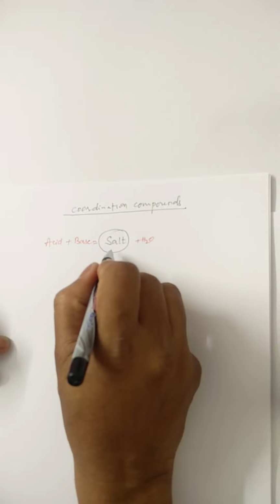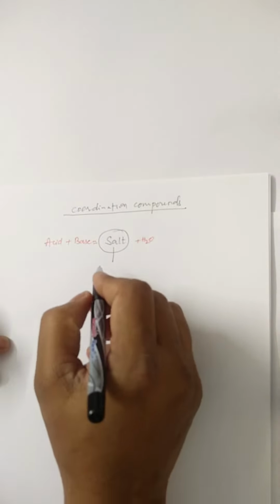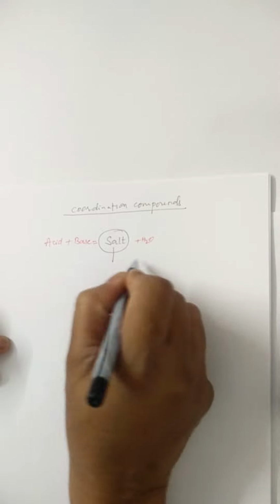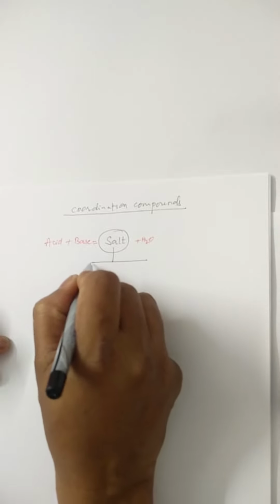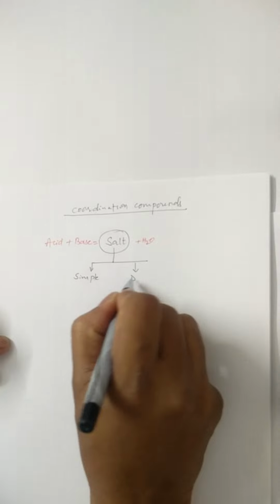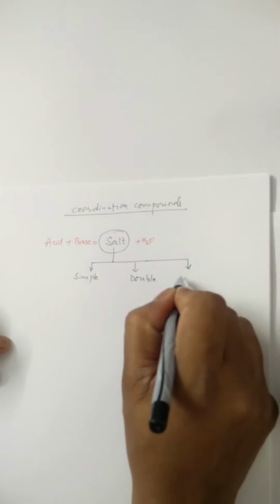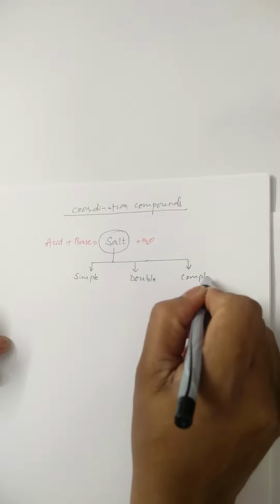This salt is of three types: simple salt, double salt, and complex salt.